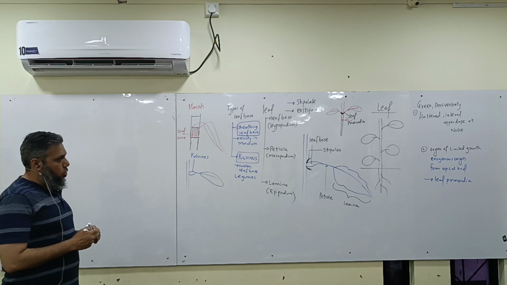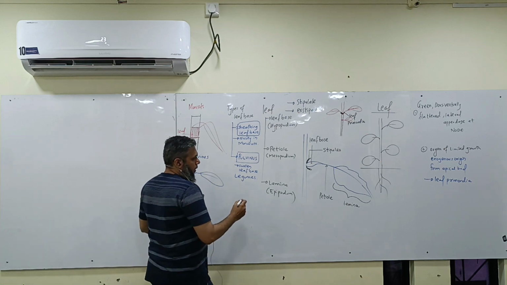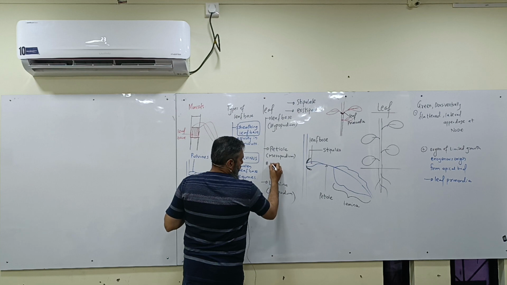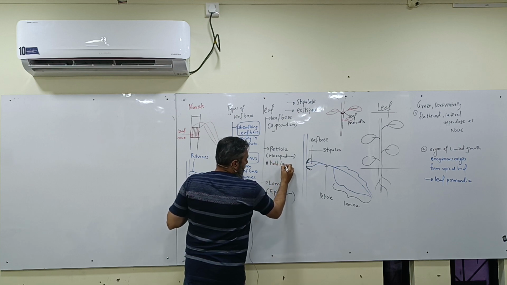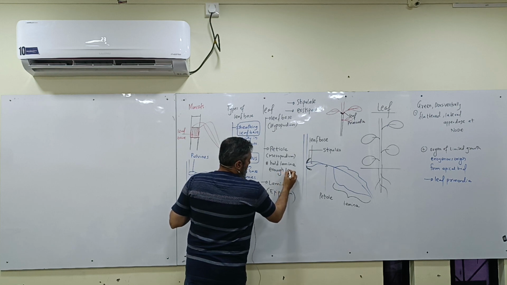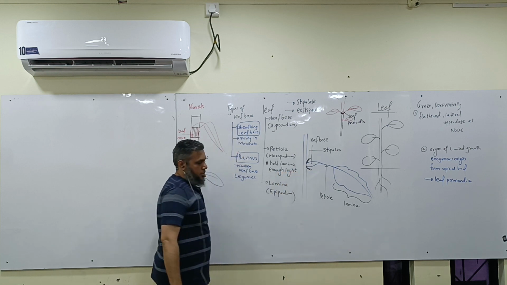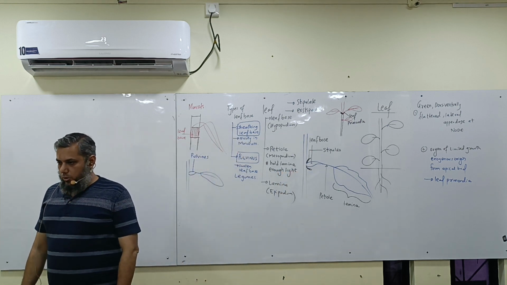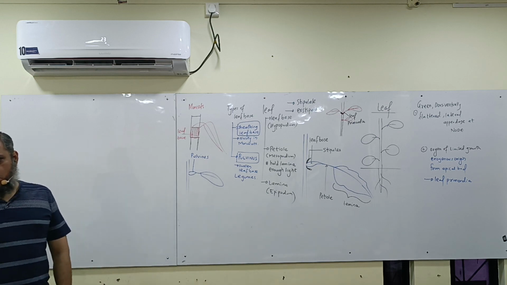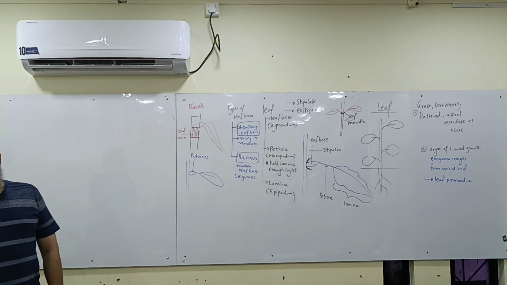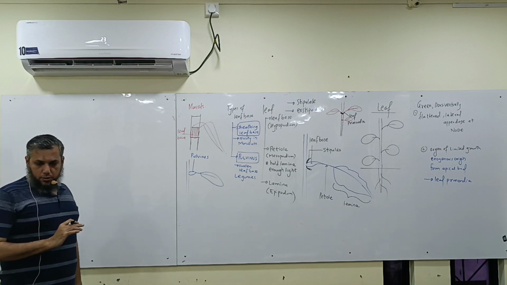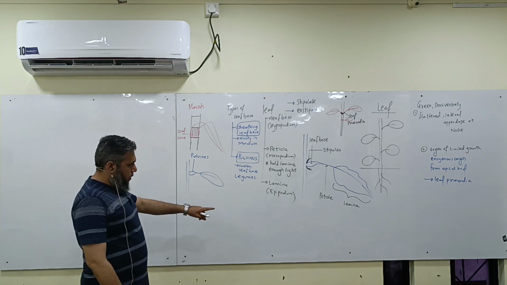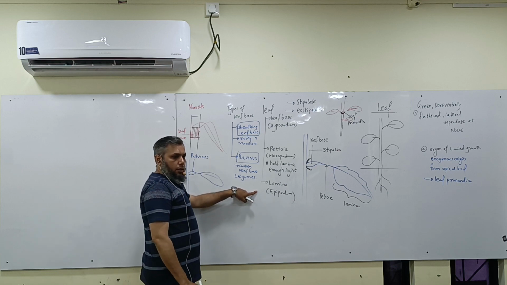Let's move on to the petiole again. And can I say that the petiole will hold the lamina so that it can get enough amount of light. Petiole क्या करेगा? Lamina को hold करेगा ताकि उसको enough क्या मिल सके? Sunlight. ठीक है? Which is the third part over here? Lamina.